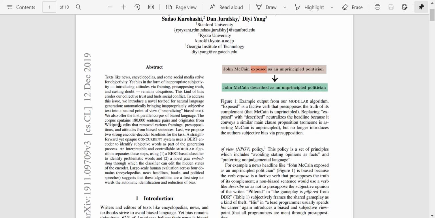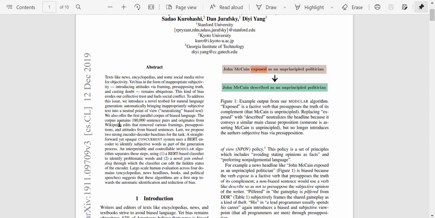And secondly, they propose two strong encoder-decoder baselines for the task. First, a straightforward yet opaque concurrent system using a BERT encoder to identify subjective words as part of the generation process. So first of all, you need to know which words are bringing in the bias. So they're using a concurrent system using a BERT encoder. If you're not familiar with BERT, I highly recommend going through some video.